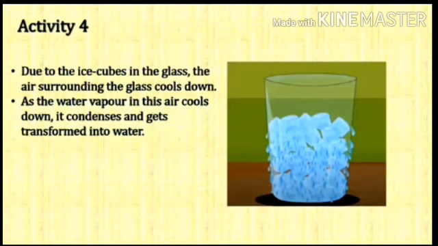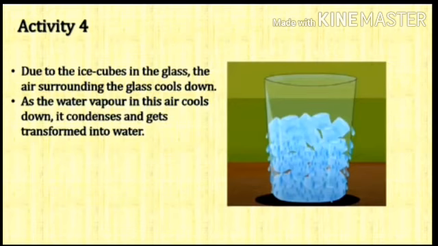Because of this ice cube, the water vapor present in the air now condenses. It becomes condensed and forms water droplets, and it will settle and collect on the glass.